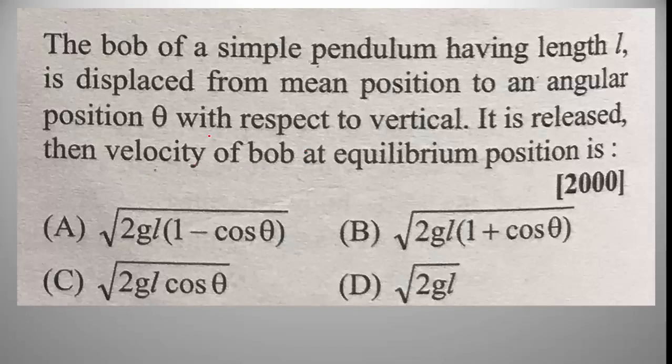According to the law of conservation of energy, decrease in potential energy is equal to increase in kinetic energy. The potential energy formula is mgh. Kinetic energy is half mv square.